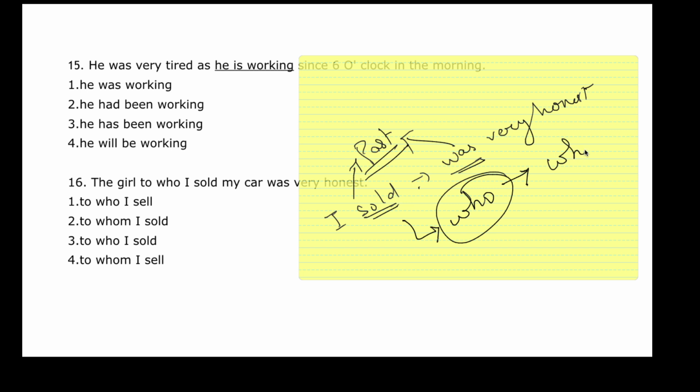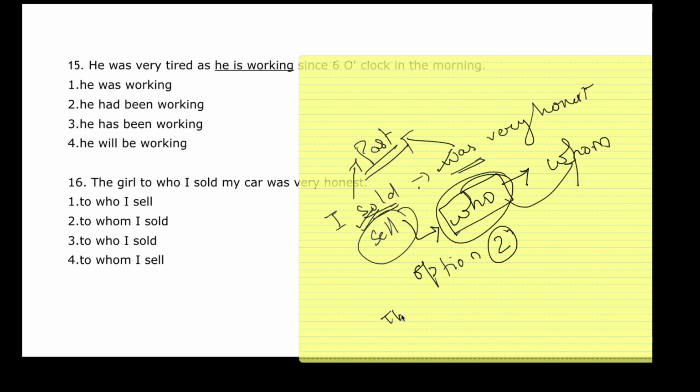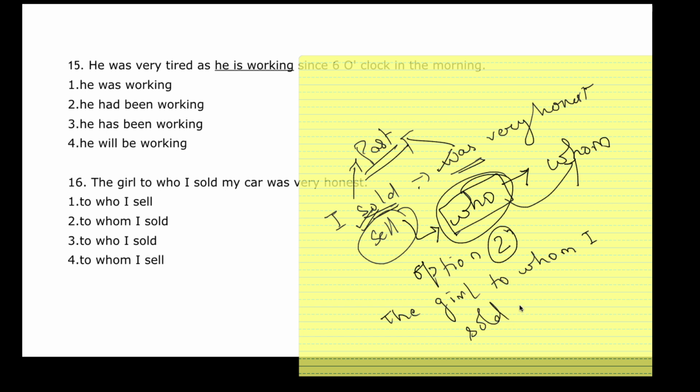So what will it be? It will be whom. And since it is past, it will only be sold, it will not be sell. So which option has these two words? It is in option number 2. So which was the error word? Only who was the error word. It will be replaced by whom. So what will the statement be? The girl to whom I sold my car was very honest.